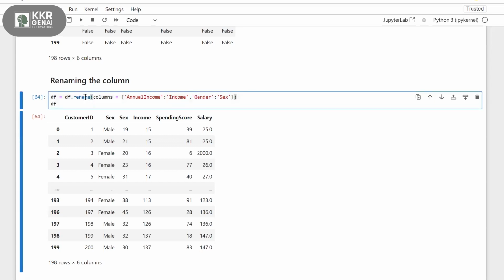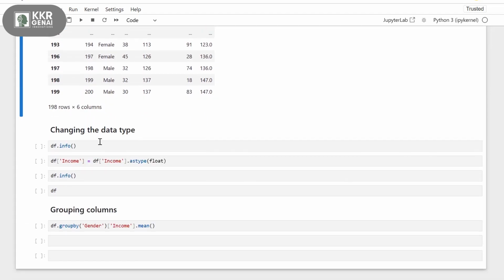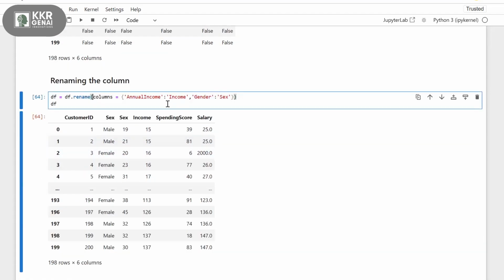With the dot rename function, can we put all the columns in one list and the rename values in another list, like annual income, comma, gender, and so on? Something like that, can we do it? Yeah, I understand your question.